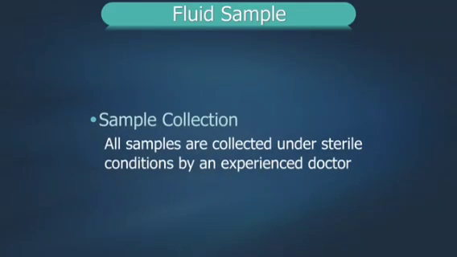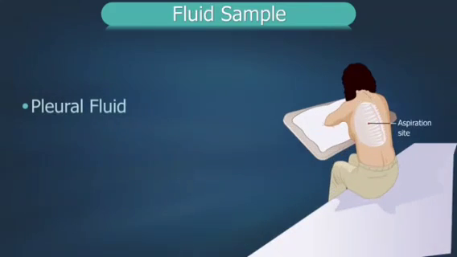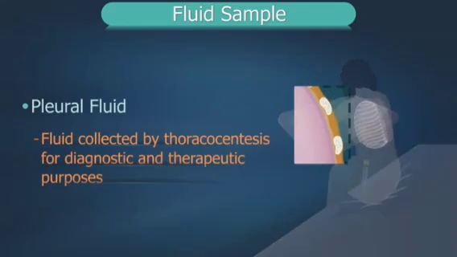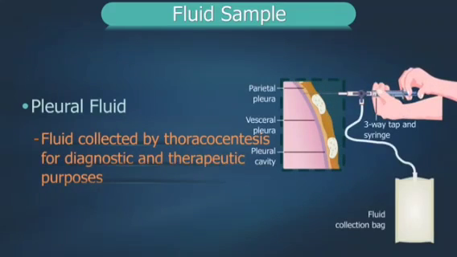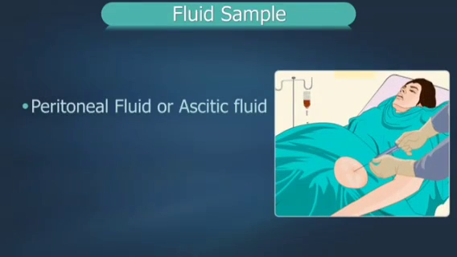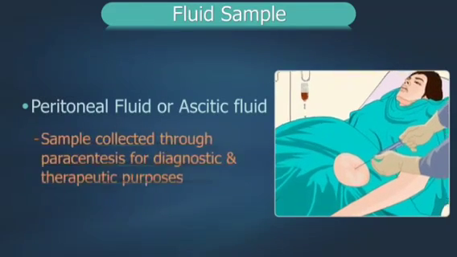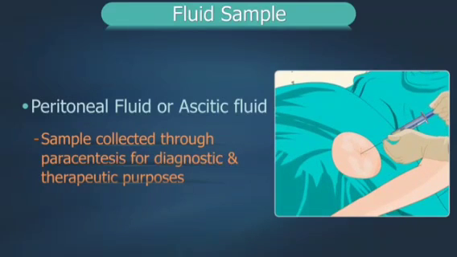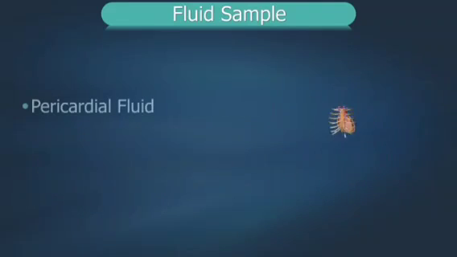Sample collection. All samples are collected under sterile conditions by an experienced doctor. Pleural fluid is collected by thoracocentesis for diagnostic and therapeutic purposes. Peritoneal fluid or ascitic fluid is collected through paracentesis for diagnostic and therapeutic purposes.